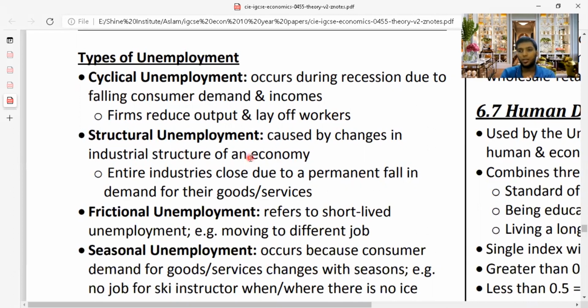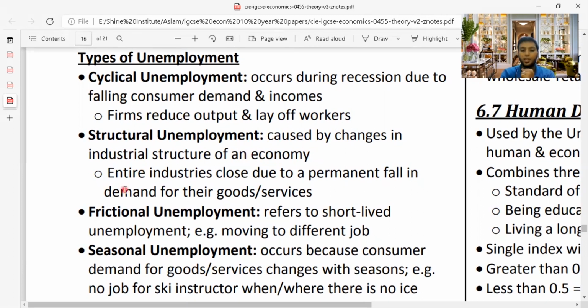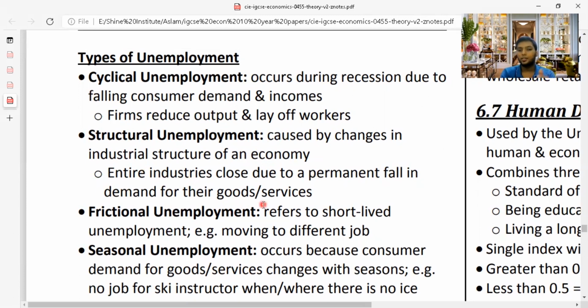Structural unemployment is when the industry is changing into a different industry, maybe from labor-intensive technique to capital-intensive technique, maybe labor to machines. When they make a change, people cannot adapt to the change, so they will be sent off from work. It is caused by changes in the industrial structure of an economy; entire industries close due to a permanent fall in demand for their goods and services. As I said, unlike cyclical unemployment where demand for the product is not there, here the entire industry is falling down because the whole industry has moved into a different structure.